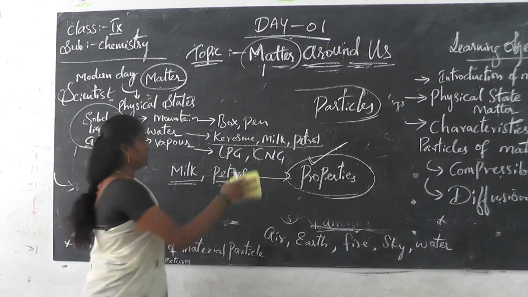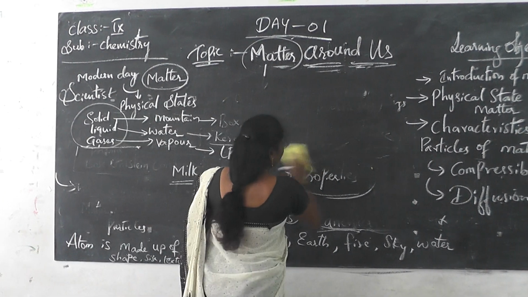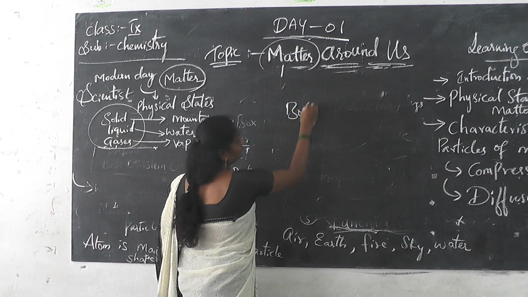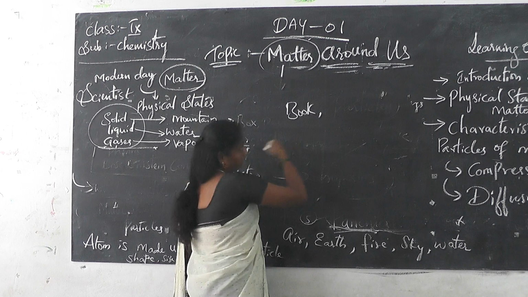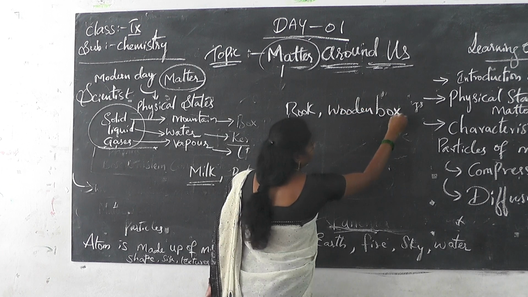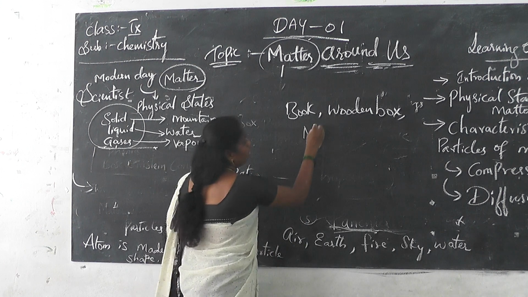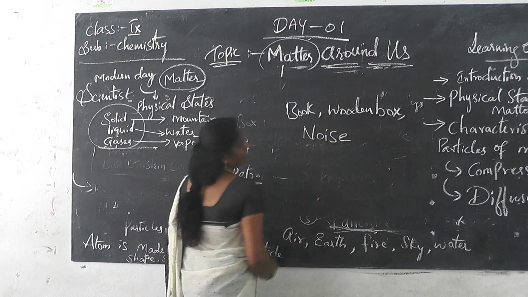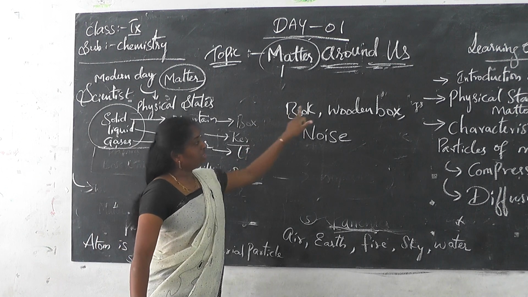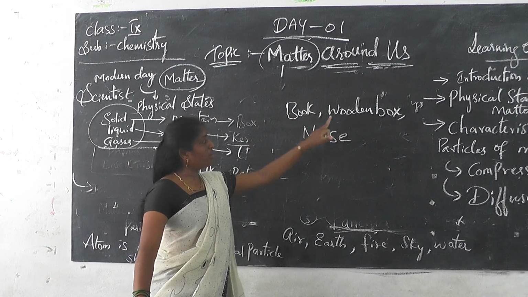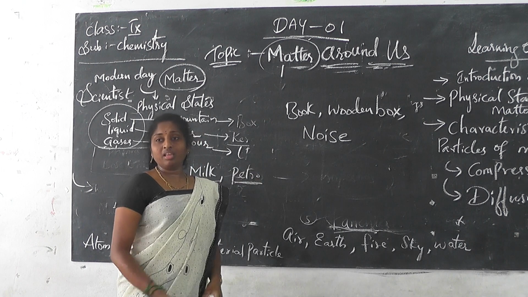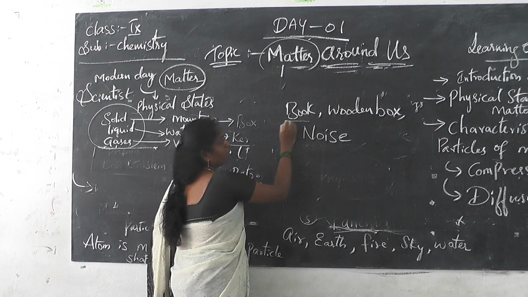Now it's time for a question. Now tell me: book, wooden box and noise. So now I have given three options here: book, wooden box, noise. Do these three come under matter? Can you say? Yes. So now come back to the book.